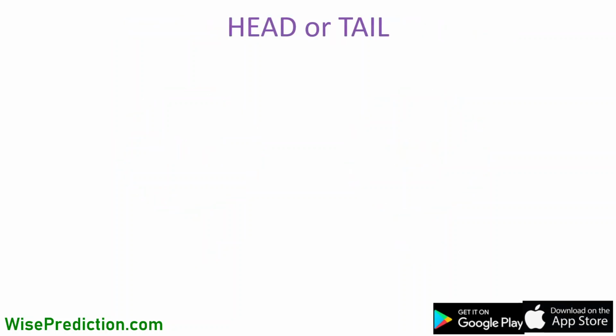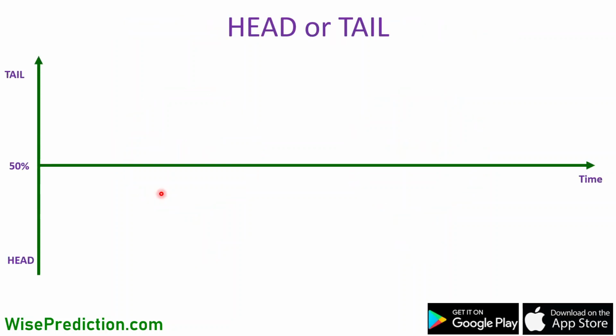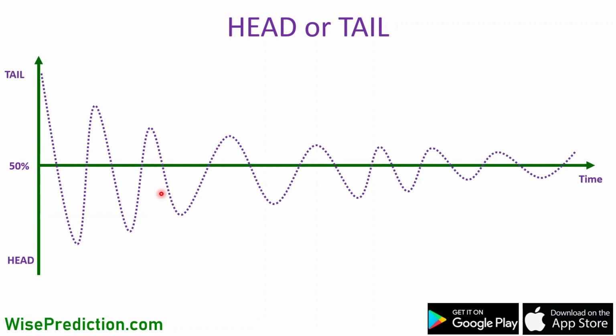If we throw the coin up a number of times, maybe in the first one we're going to see tail, then the result is that 100% of the time it is tail. If we keep throwing it up, maybe heads are going to be more, and later on maybe the tails are going to take over. As we keep throwing it up, the results are going to be fluctuating around 50%.